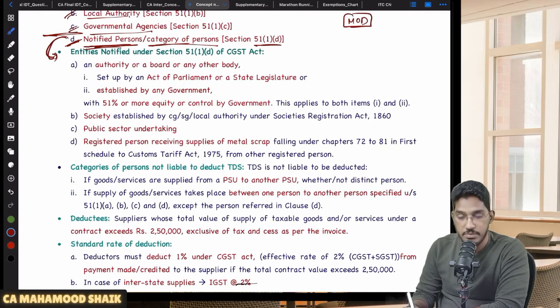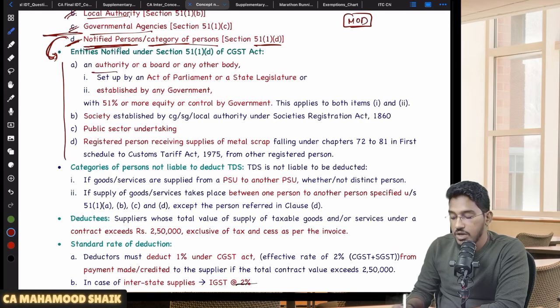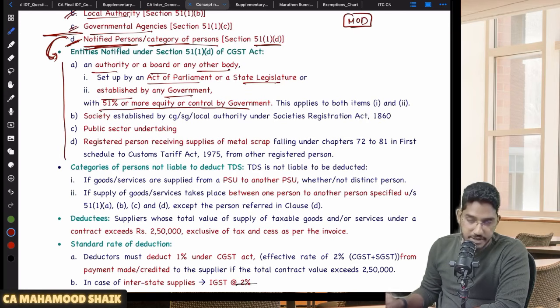Who are those extra people who have been notified, on whom the obligation of deducting TDS has been put? Number 1, an authority or a board or any other body which is set up by an Act of Parliament or state legislature, or established by any government with 51% or more equity or control by government.